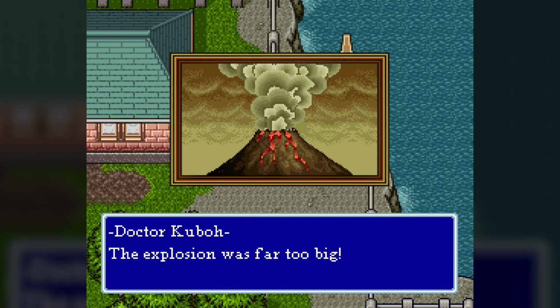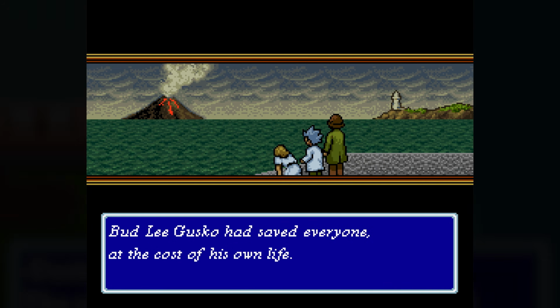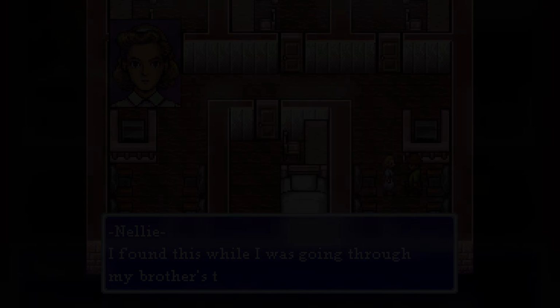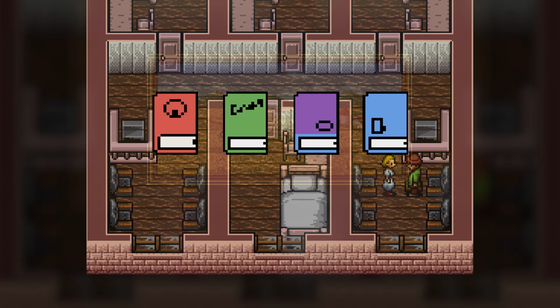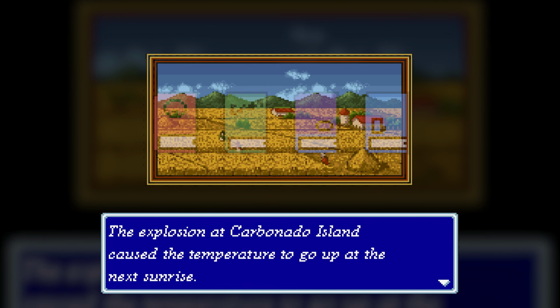Releasing clouds of carbon dioxide into the atmosphere. The next day, Nelly pays us a visit and gives us one of Kenji's journals, and that fall Ihatovo was blessed with a harvest bigger than usual, all thanks to Bud.